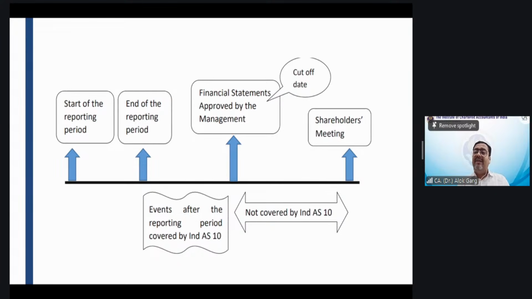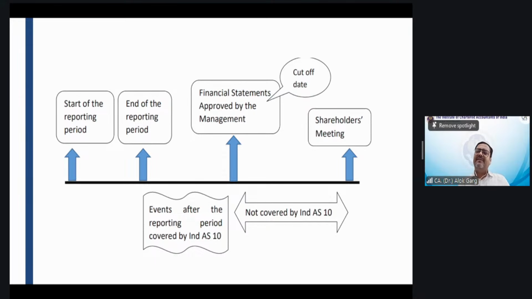So all the Indian accounting standards, all Ind AS, talk about recognition, measurement, presentation, disclosure of the financial statement. Okay. Now the point is these Ind AS talk about the preparation of the financial statement, meaning till 31st March.